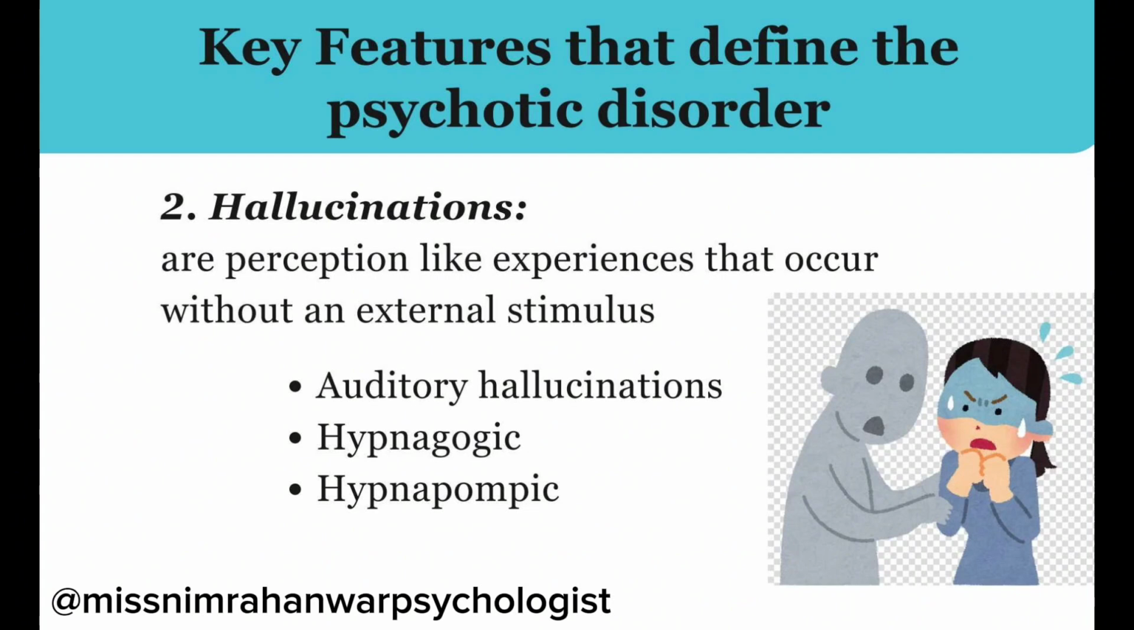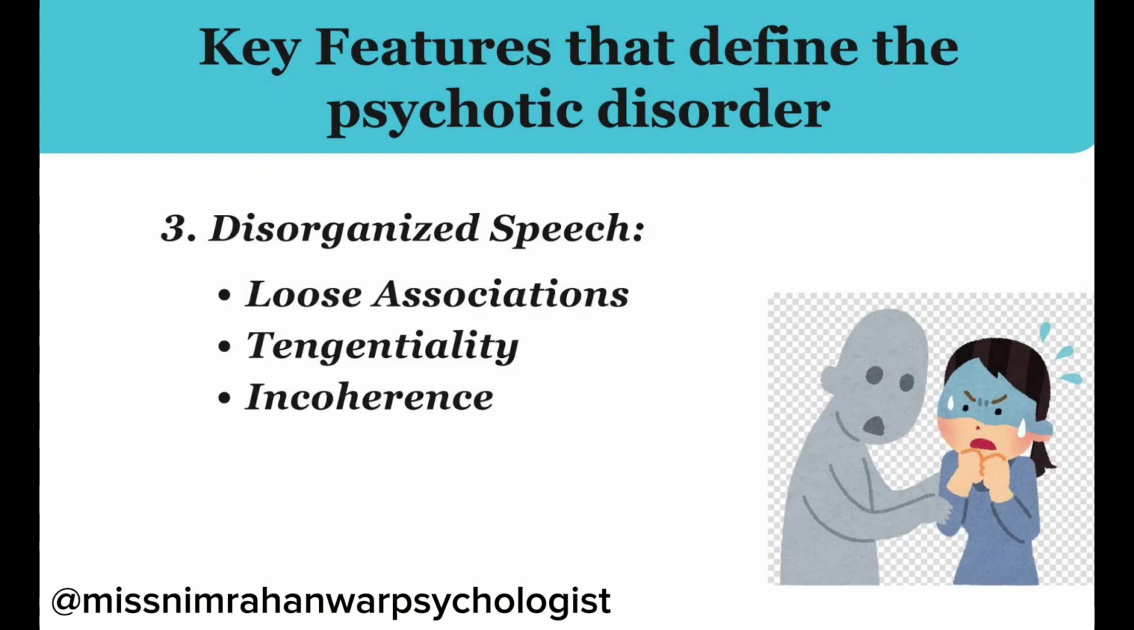Hypnagogic and hypnopompic hallucinations. Hypnagogic hallucinations are those which occur during falling asleep, whereas hypnopompic hallucinations are those which occur while waking up. Moving towards the third positive symptom of schizophrenia as per DSM-5, which is disorganized speech, also termed disorganized thinking or formal thought disorder in DSM-5.